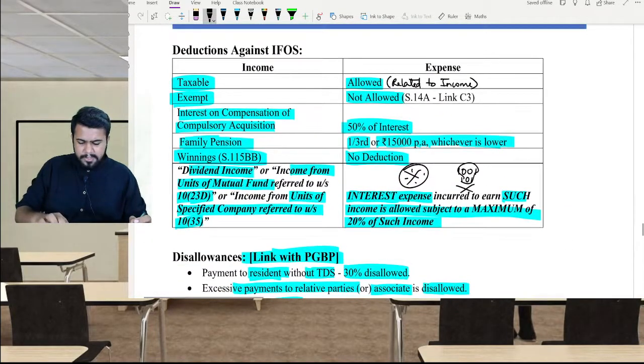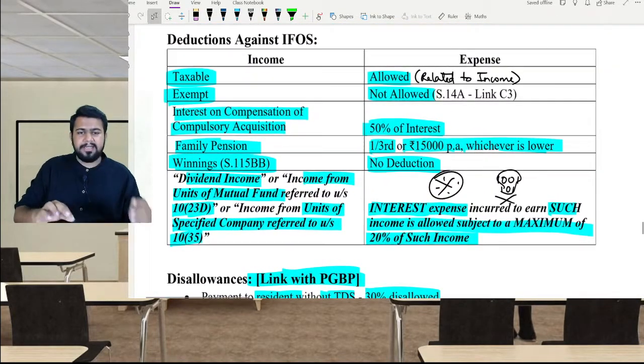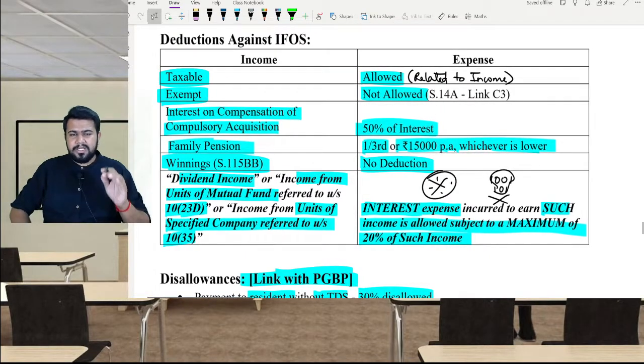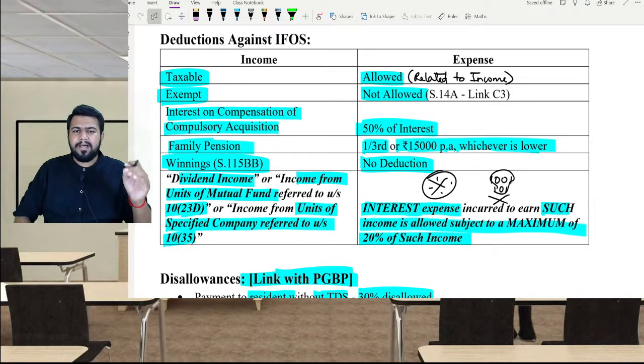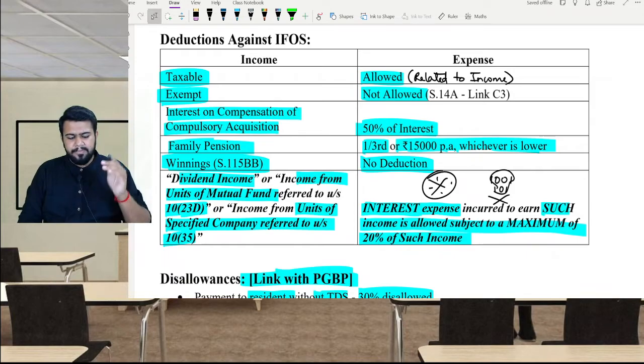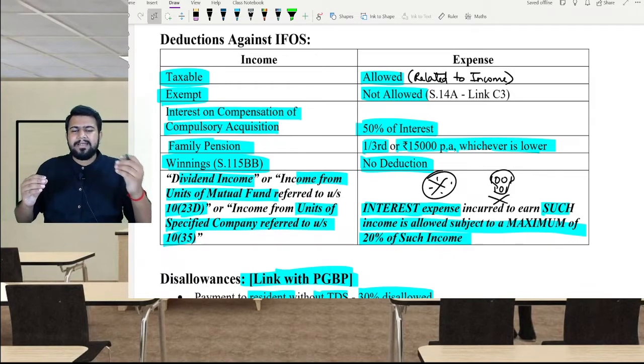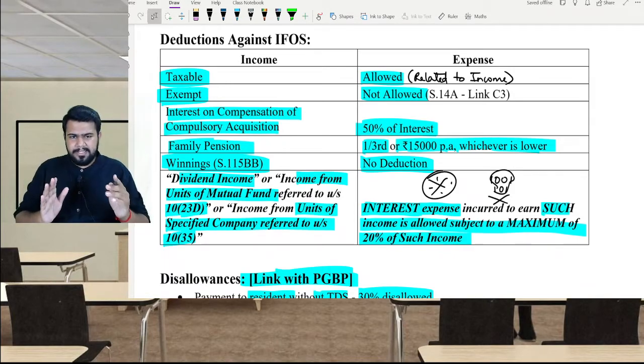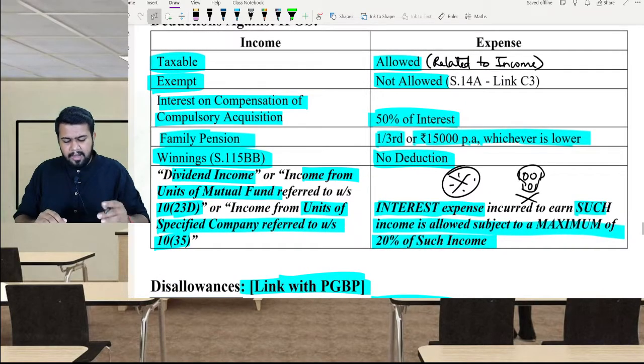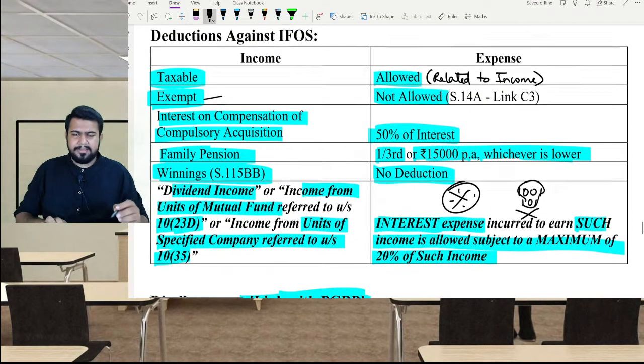Now let's talk about deductions under income from other sources. Generally, if any income from other sources is taxable, then the expenses relating to such income will be allowed as deduction. However, if any income is exempt, then the expenditure should be ignored. It will not be allowed.